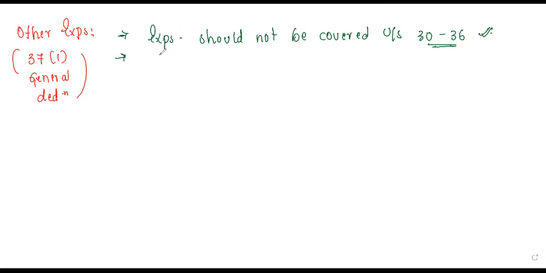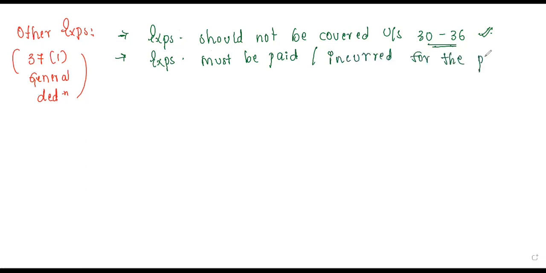The second point, the expenditure must be paid, or that expenditure should be incurred for the purpose of business or profession. For doing some business or profession, you have incurred some expenses, you have paid those expenses, or those expenses have been incurred by you for your business or profession purpose. Even then, that will come under your general deduction.